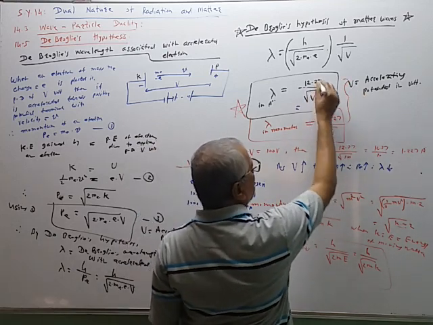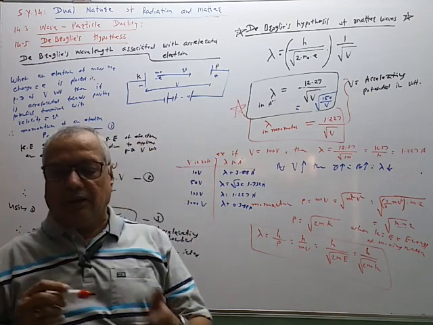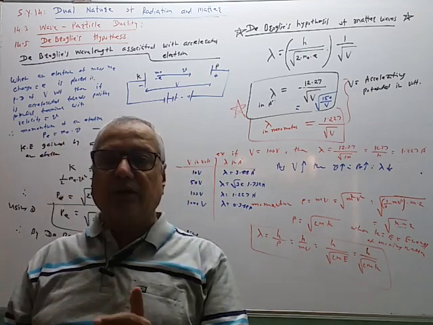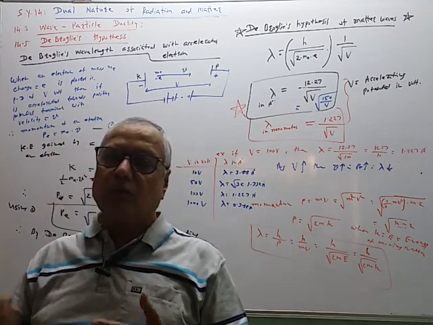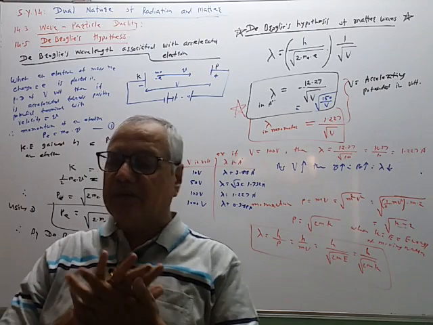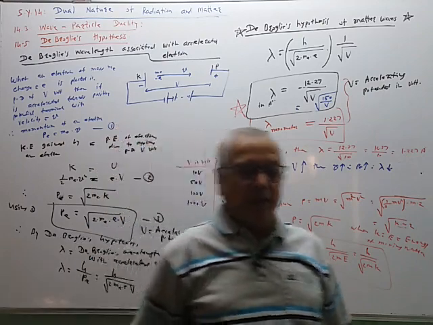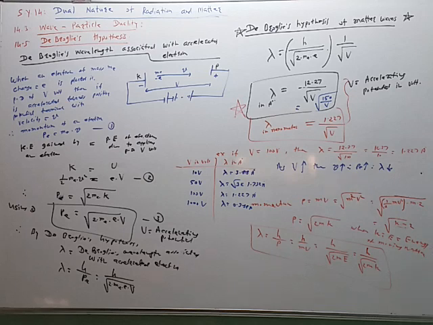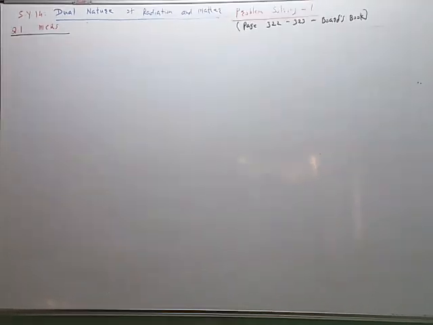Generally, we will use these two relations. Lambda associated with the moving electron is equal to root 150 upon V, where V is the accelerating potential. So by changing the accelerating potential, we can change the wavelength of the associated matter wave.